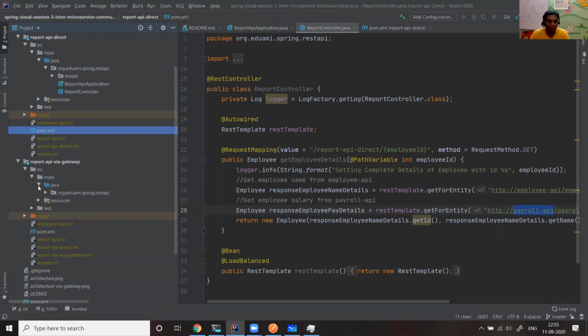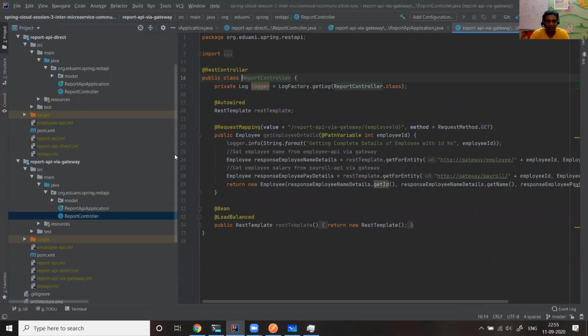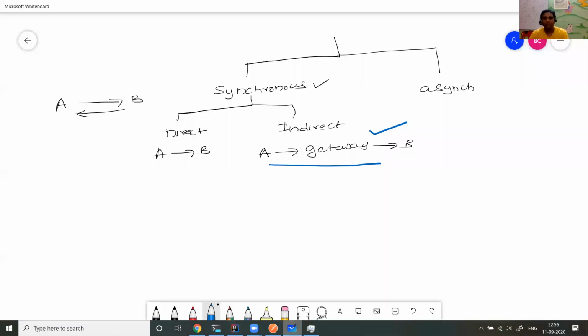Similarly, src main Java report API application report API controller, as you saw before, right? So it has gateway and gateway. Because we exposed employee service and payroll service via gateway, that's the reason if someone calls via gateway, that is also fine. So now indirect communication, what is happening is,